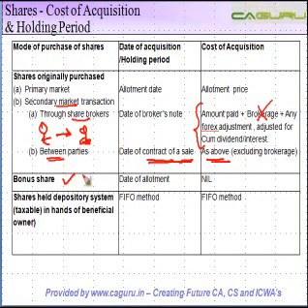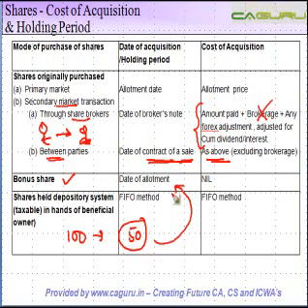Second is bonus issue. In case of a bonus issue, as I told you, if you had 100 shares, the company says, okay, we'll give you 50 free shares. You don't need to pay anything, right? The date of acquisition of bonus shares is considered as the date of allotment, okay? And the cost of acquisition is considered as nil, right? Why? Because you don't pay anything for the bonus shares.